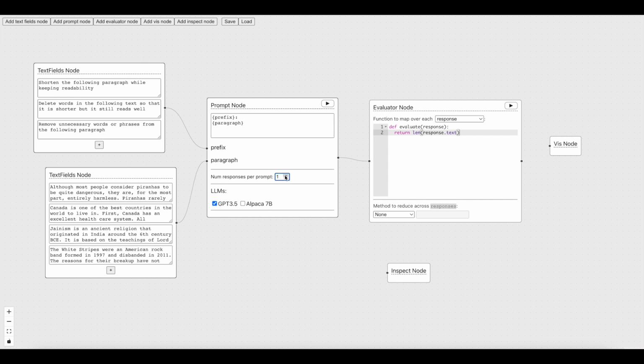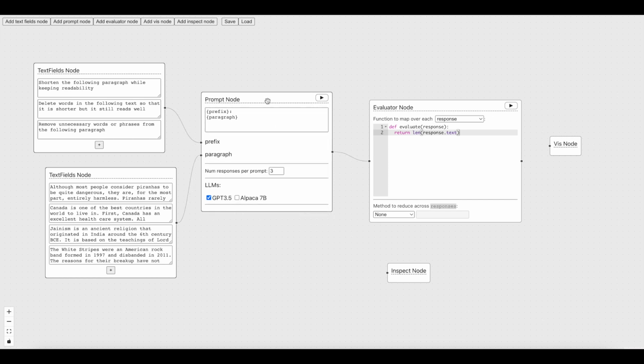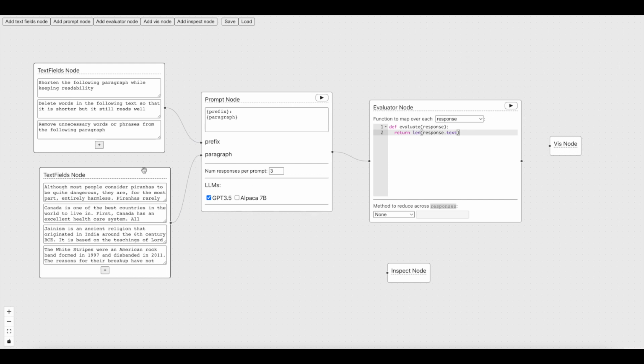Now, of course, it's going to cost us a lot more if we make this number large. But usually it's good to put in a couple more responses than just one in order to get a better sense of the kinds of responses you're going to get, because otherwise you could have one-off mistakes and then you could move away from prompts which might actually be useful. Also, I should say, this large language model part here is actually going to be a separate node in the near future. So right now its temperature is set at the default settings for these APIs, but I definitely want to let people change the temperature in the future.